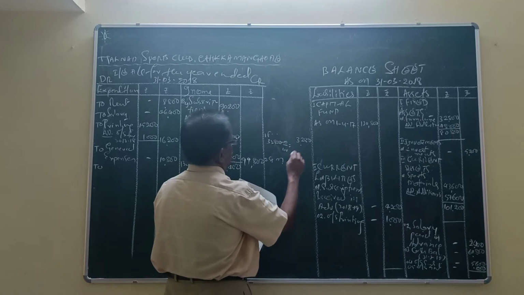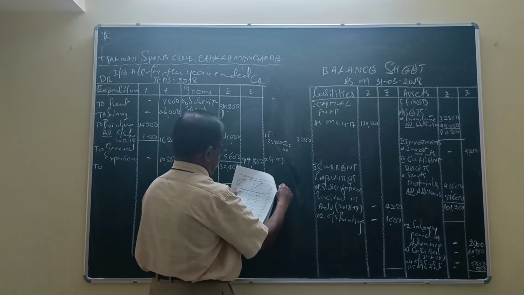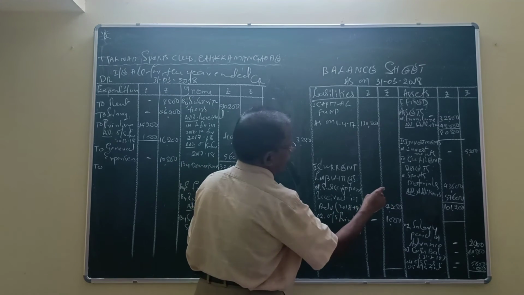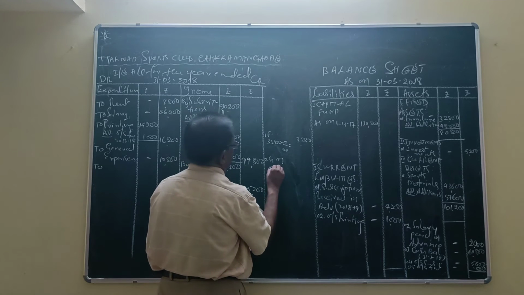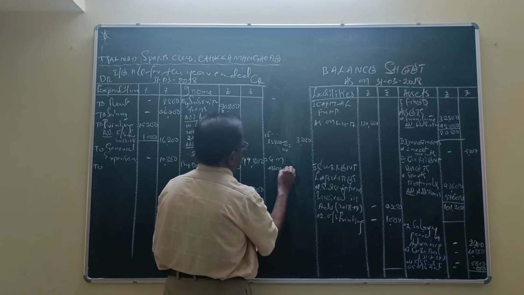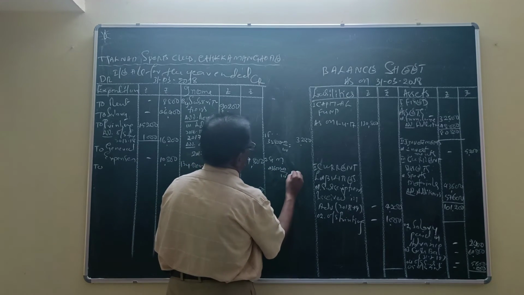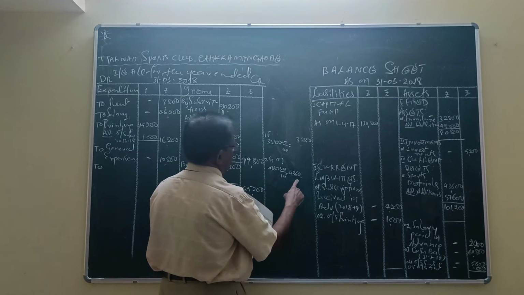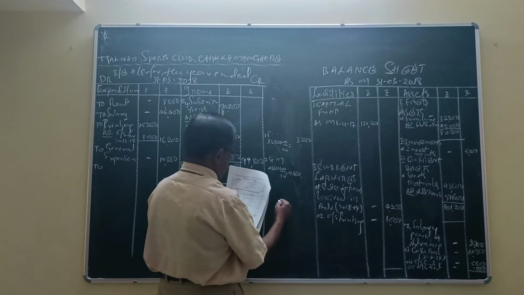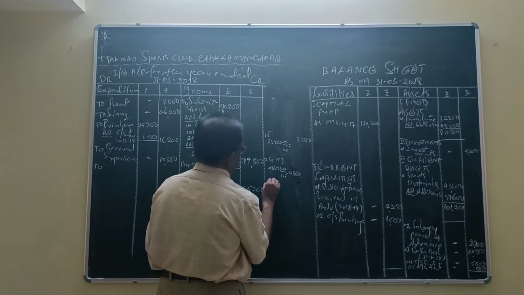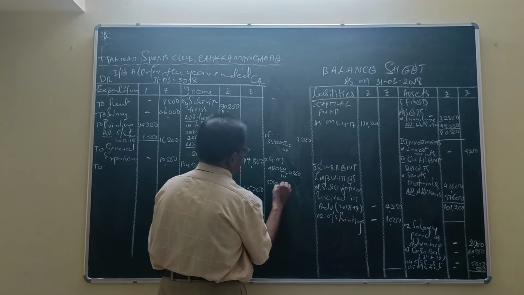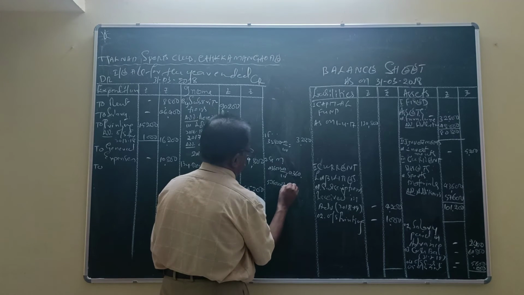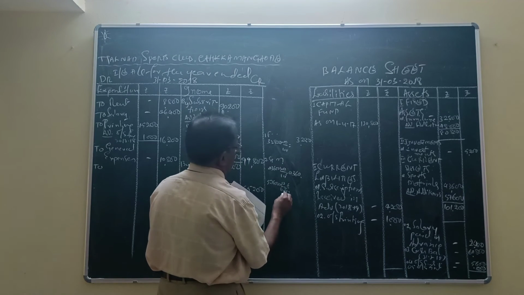On the opening balance 43,600 at the rate of 10% is equal to 4,360. And on the addition, how much? 57,600 into 10 by 100 into 6 by 12.